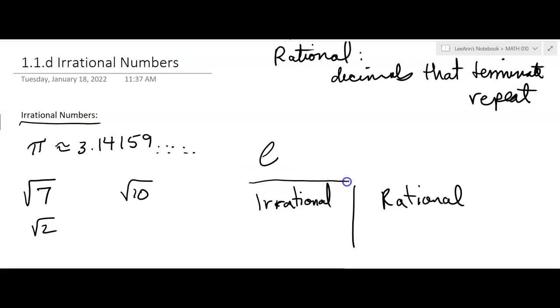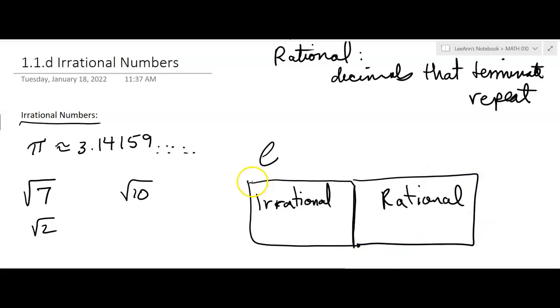So we have the set of irrational numbers over here, say, and the set of rational numbers here. But both sets together, that makes up the real numbers. And this section talks about working with real numbers. So we're going to be working with irrational numbers and rational numbers. But just remember, if you're a rational number, then you're not irrational. If you're irrational, then you're not rational. Okay.